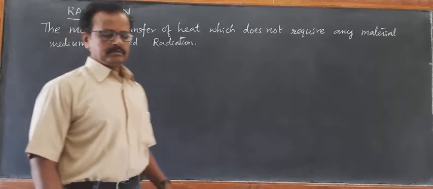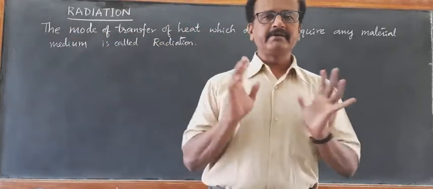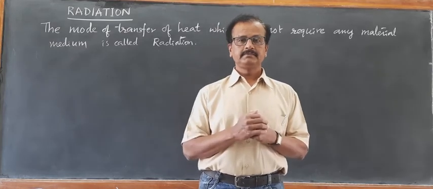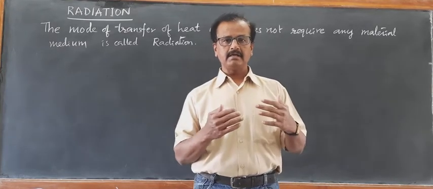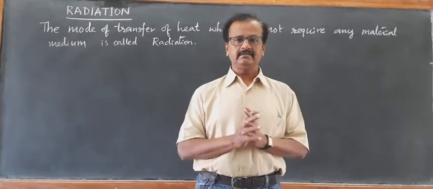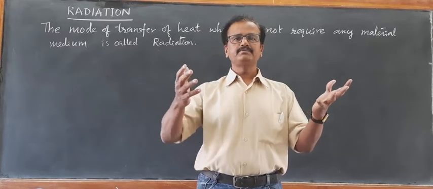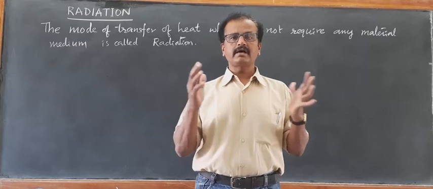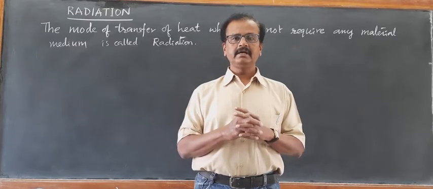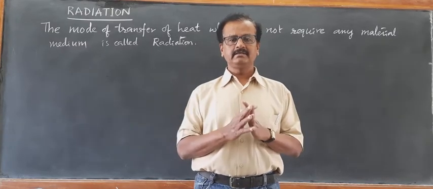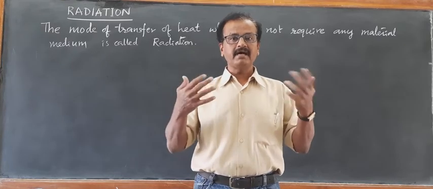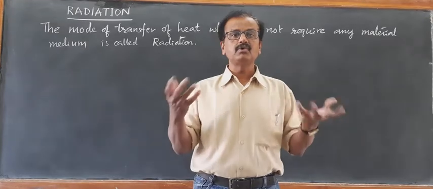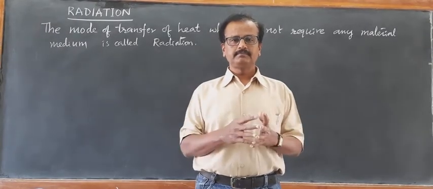When we sit near the fire, we receive heat. Although in between us and the fire there is air, we know that air, being a mixture of gases, is a poor conductor of heat. Air is an insulator of heat. But still we feel that warmth within no time.